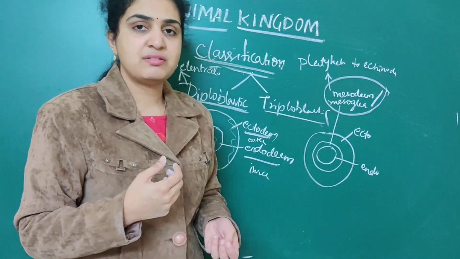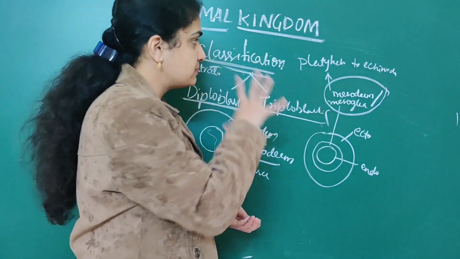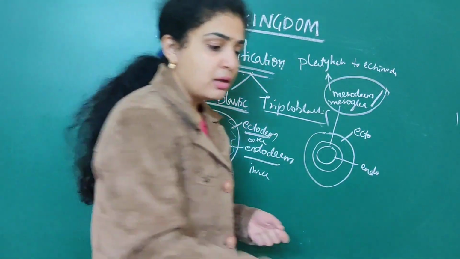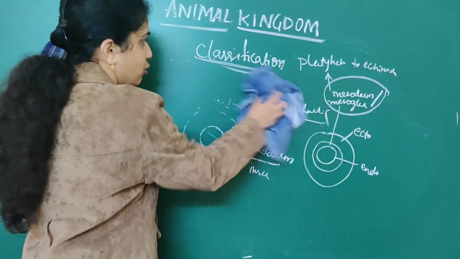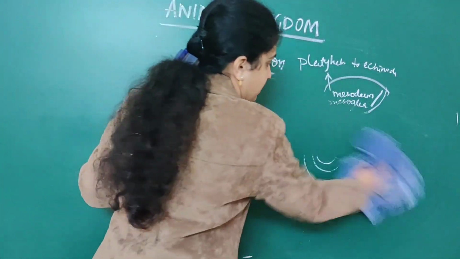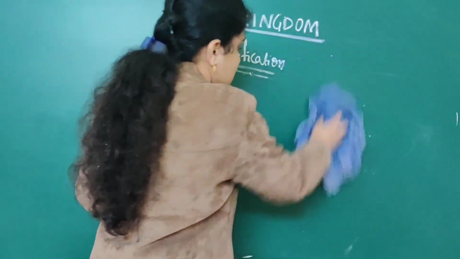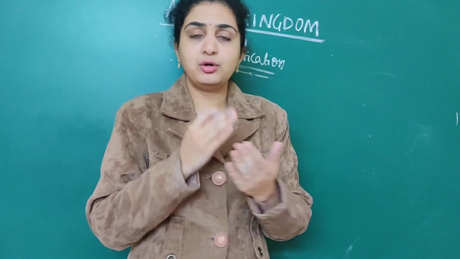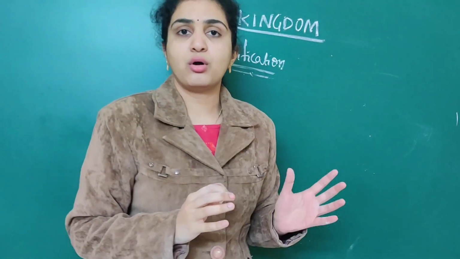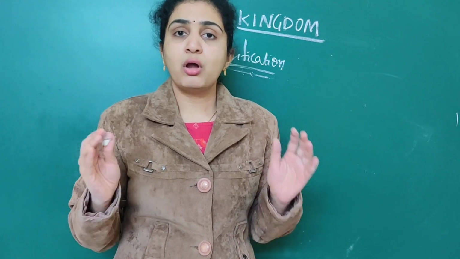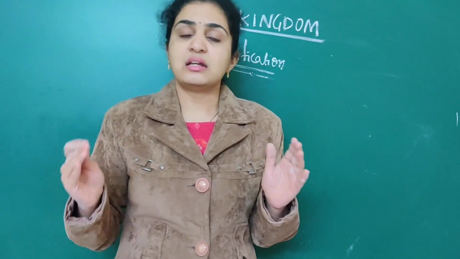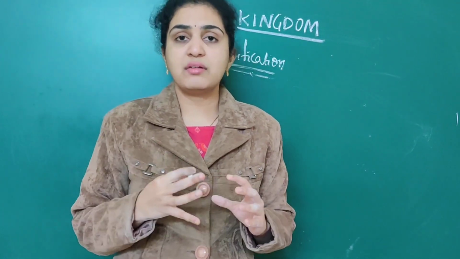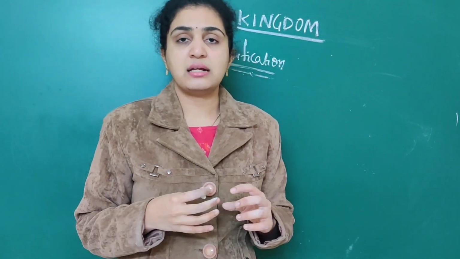Next in classification we will see the structural organization, that is symmetry. By the name only we can understand it is related to symmetry. Symmetry means how the body is divided into equal halves or not. We all human beings are symmetrical, that is the right side as well as the left side remain the same. Like that, for animals also there is symmetry associated.